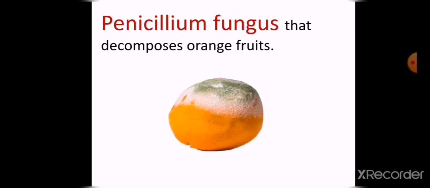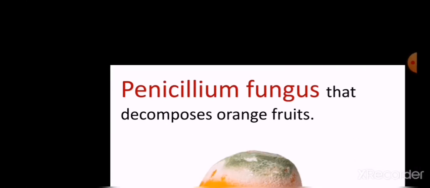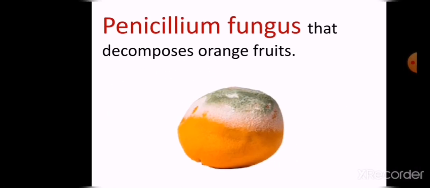And the penicillium fungus decomposes the orange fruits, like this green layer which is formed on the rotten fruits or the rotten orange. It's called the penicillium fungus.